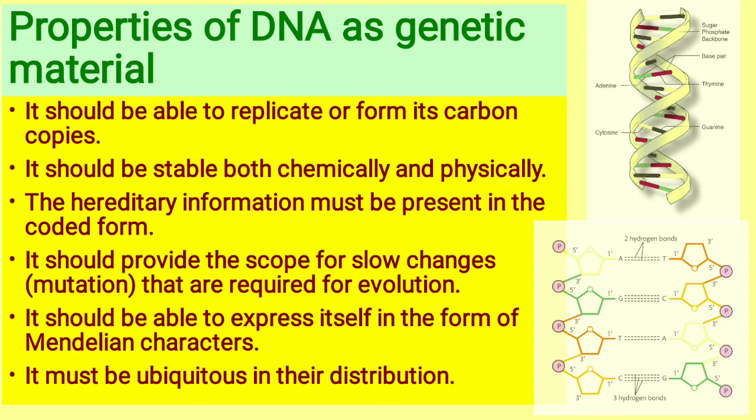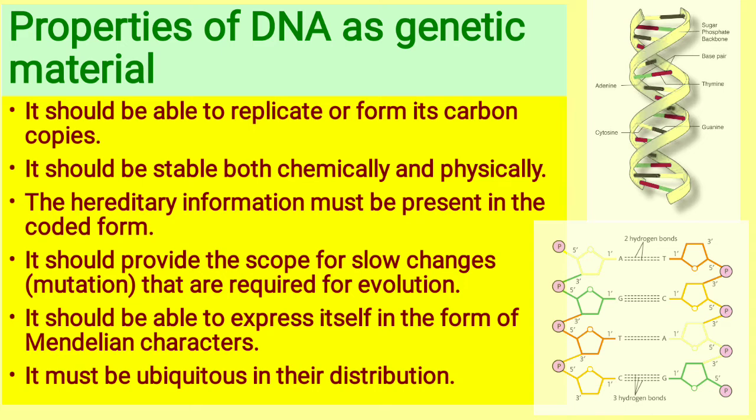Say for example, the DNA material for us here in India would be the same in the Western countries also. Say for the expression of eyes, that will be the same, but their expressions might be different. So that is what ubiquity means. It is found everywhere.